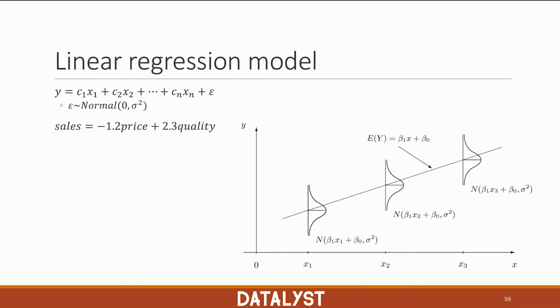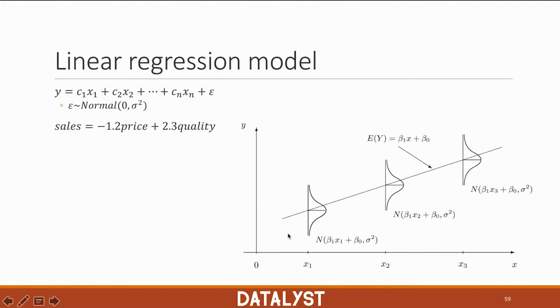So here's the definition of a linear regression model. We have a response variable y, and we assume that we can predict this through a relationship of this form. x1, x2, xn are our predictor variables, and c1, c2, cn are the coefficients of those variables. Epsilon is an error term which we assume is normally distributed with mean 0 and variance which we have to infer from the data. So for example, in practice, this is what the linear regression equation would look like. Sales equals minus 1.2 price plus 2.3 quality.